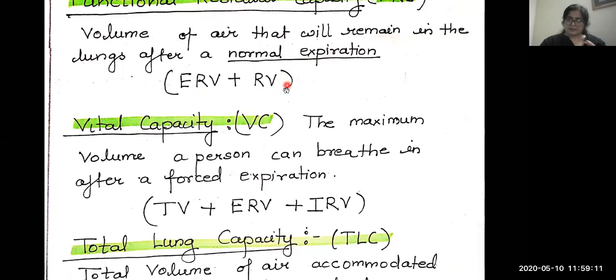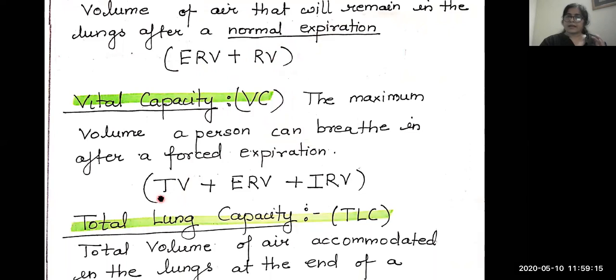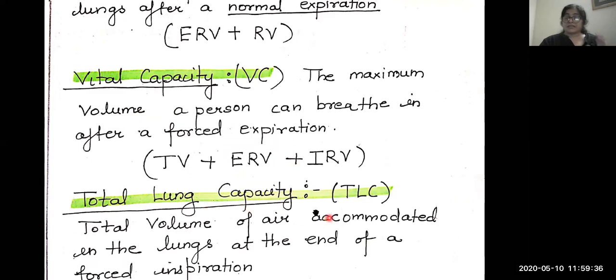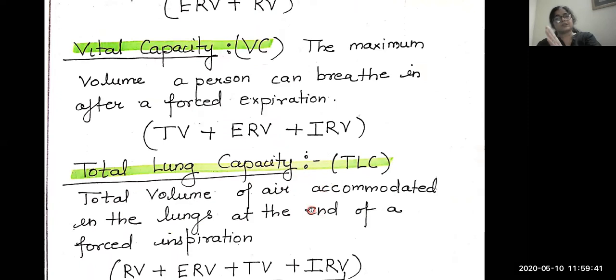And this is vital capacity. Vital capacity can be calculated by adding tidal volume, expiratory reserve volume, and inspiratory reserve volume. इसमें residual volume add नहीं करते हैं, the rest three volumes are added to calculate the vital capacity of the lungs. Vital capacity means how much capacity the lungs have to breathe. Then total lung capacity is calculated by adding all the four volumes.